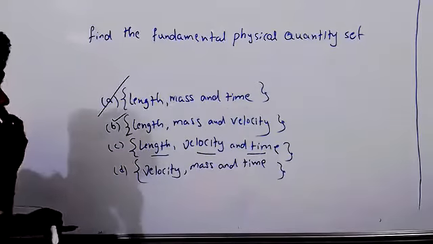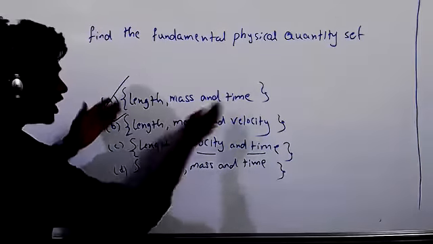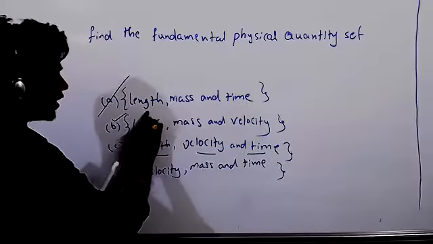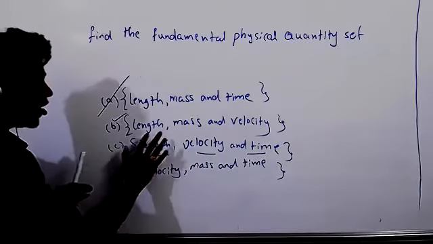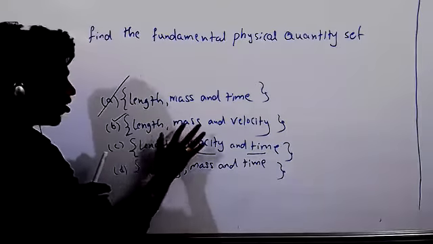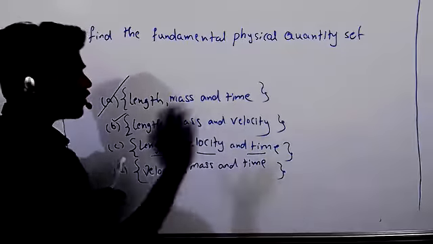Did you understand the set? Yes, sir. Got the idea? Now I'm talking about the set. So I'm taking this set. In this set, one quantity does not depend on the remaining quantities. Okay, I'm happy. Here in this set, if I take length, this length does not depend on the remaining 2 quantities because there is no time.